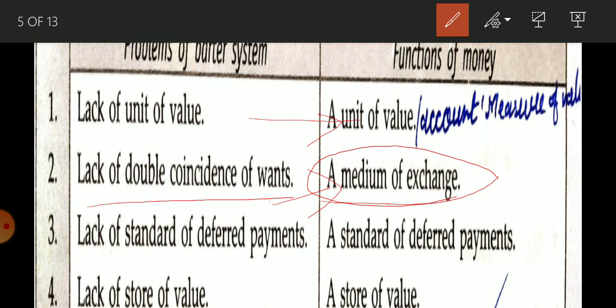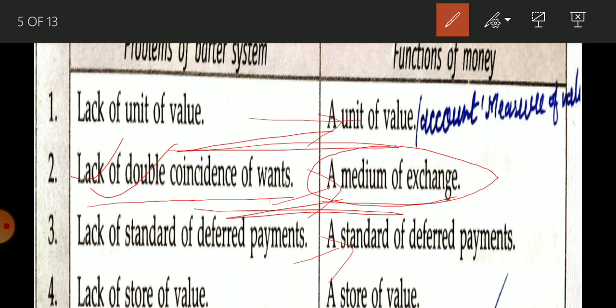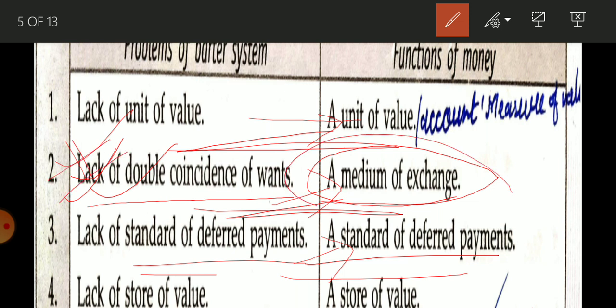One more question, in 2007: explain how money solves the problem of standard of deferred payment. In that you are going to write this. So this is very important. Everything else is direct: for standard of deferred payment, here is standard of deferred payment; for lack of a store, here is a store of value. So it is very easy to remember. If a question is asked about lack of double coincidence, what you are going to explain is a medium of exchange.